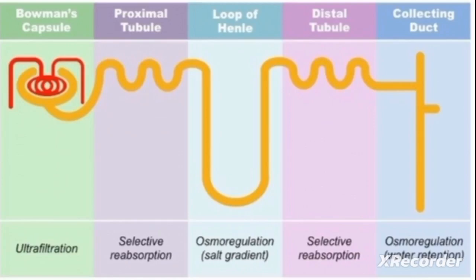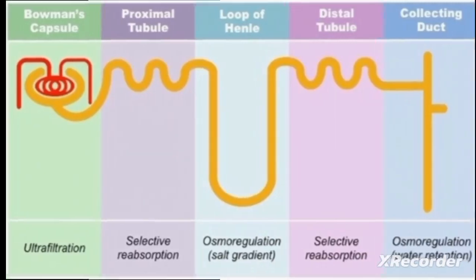Also, selective reabsorption takes place in the distal convoluted tubule. Osmoregulation also takes place in the collecting duct. So this is a summarized picture of the diagram given in the question, and we are going to use it to answer the question.